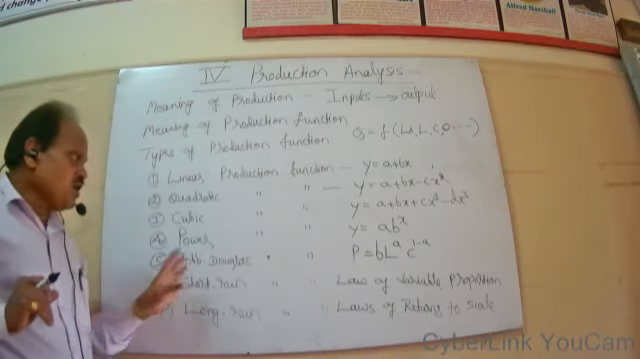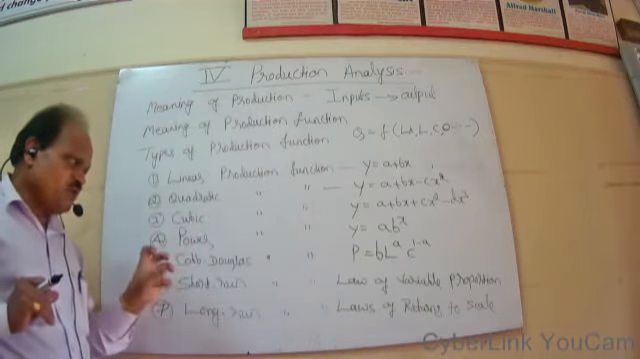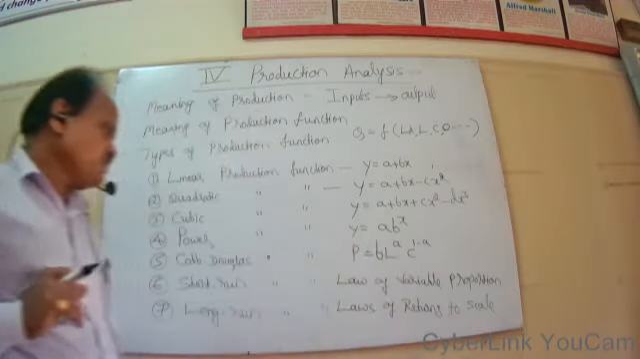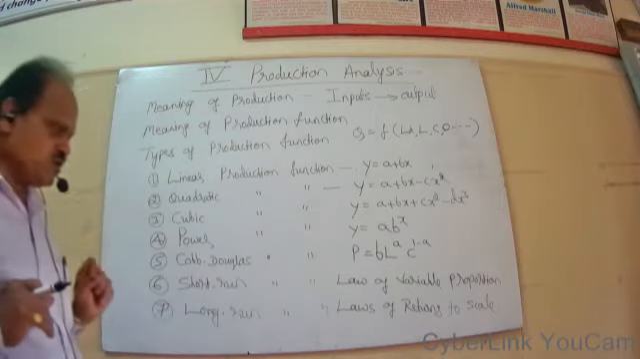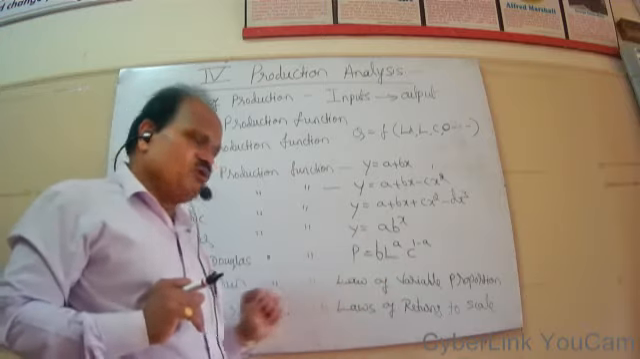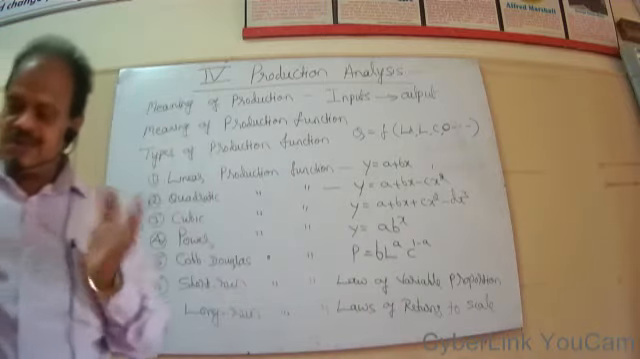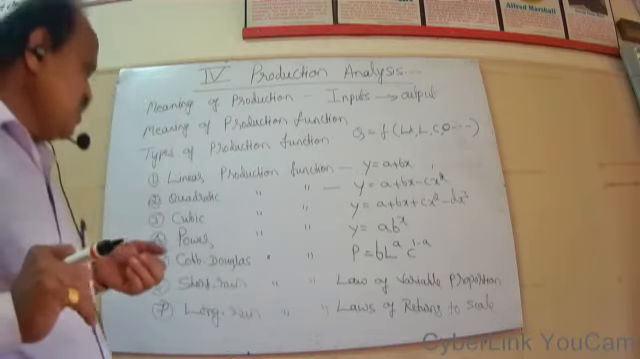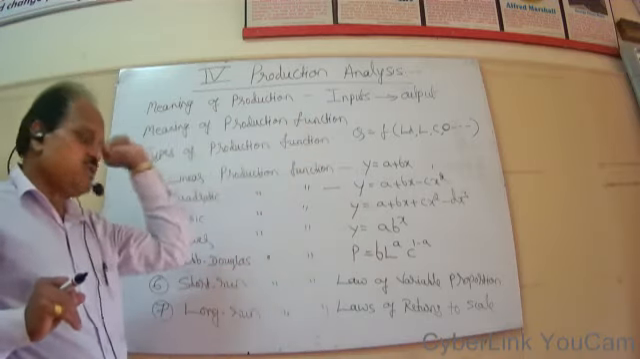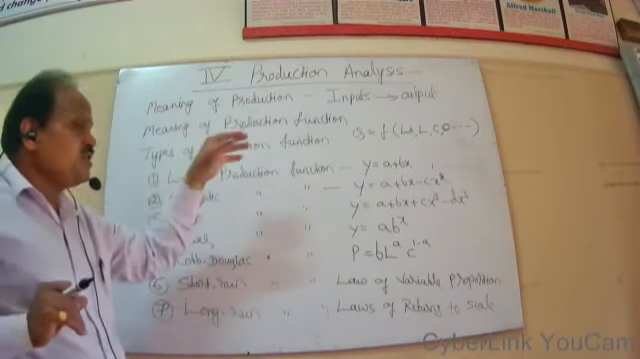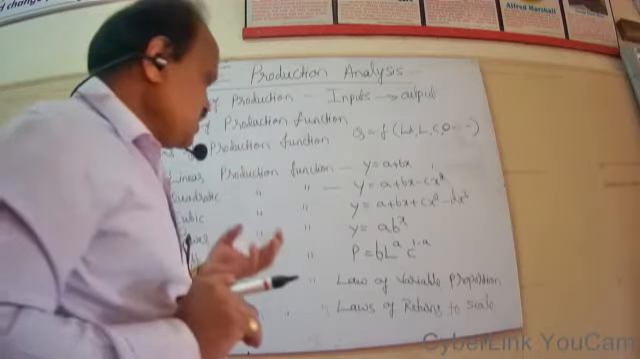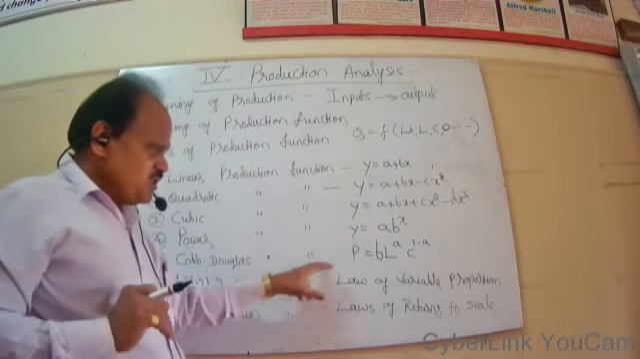Then short run production function. This can be very well explained with the help of an important law of production, that is law of variable proportions. Then long run production function. This can be analyzed with the help of laws of returns to scale. So these two important laws try to analyze the production function in the short run as well as in the long run. So input and output relation can be very well analyzed in what way inputs can be arranged and rearranged in order to get the desired level of output.